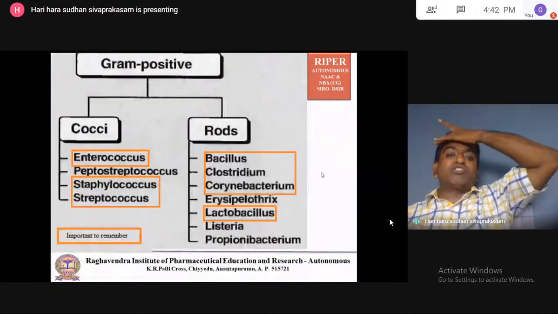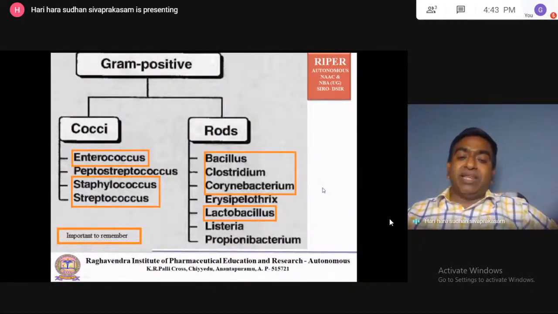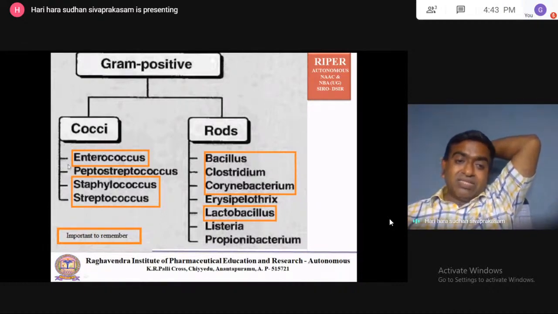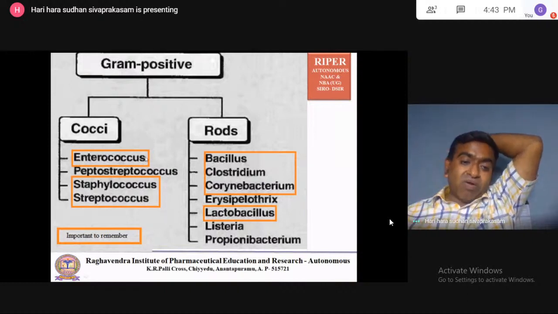Now, gram positive bacteria, gram negative bacteria. Some examples I have given. Cocci, the word coccus, plural cocci, for example Enterococcus, spherical, round in shape. Rod shaped, that is Bacillus. So examples for rod shaped organisms are given for the gram positive organisms, and cocci organisms are also given. In this, remember certain organisms, Enterococcus. I have marked it important to remember.